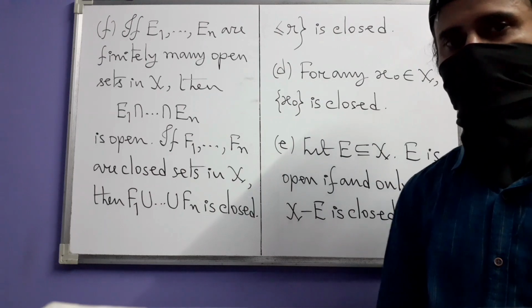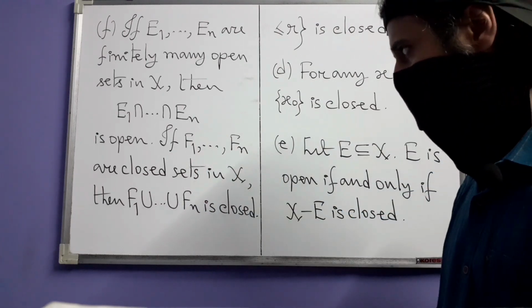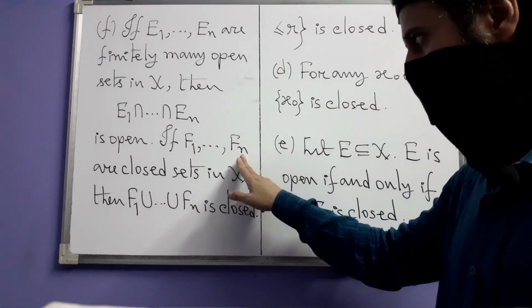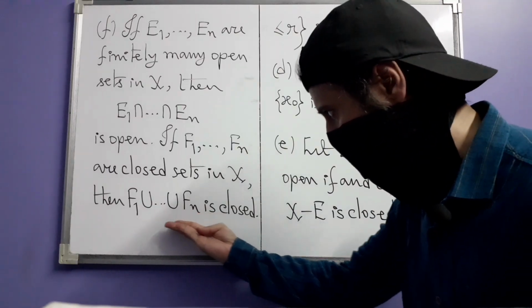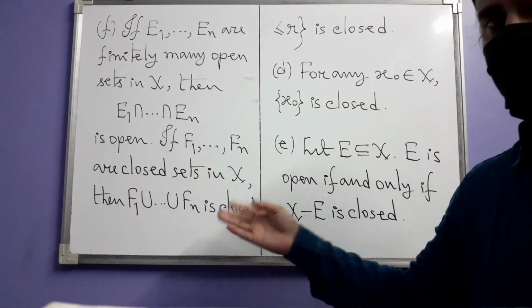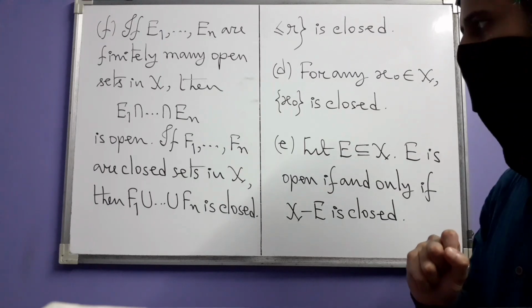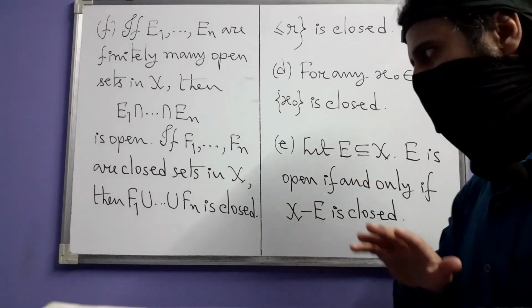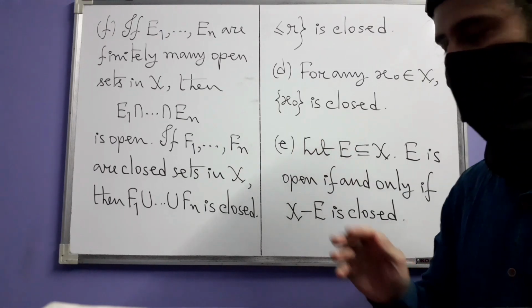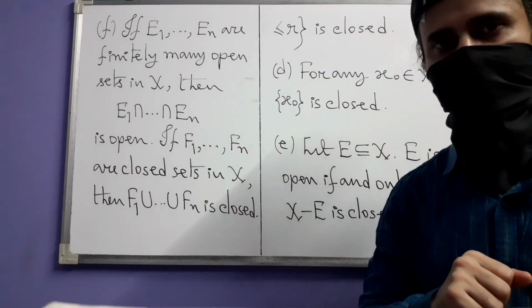Now if you take finitely many closed sets f1, f2 up to fn, then their union is closed. These things can very quickly become confusing. Okay, so unless you see the proofs, there is really no point trying to memorize these things blindly.